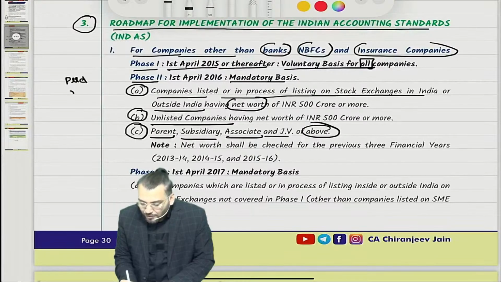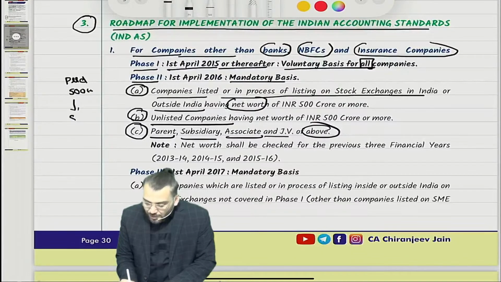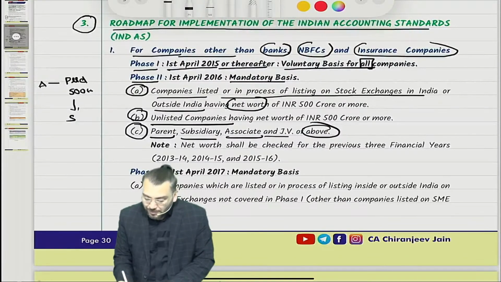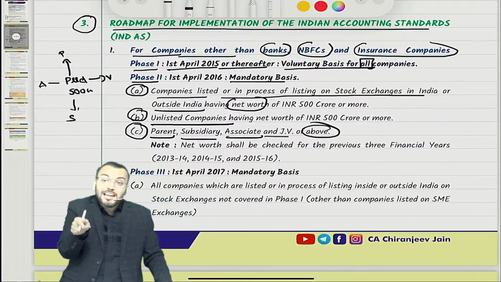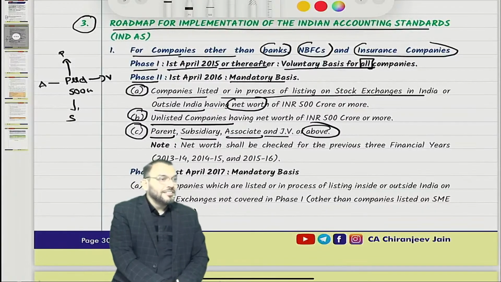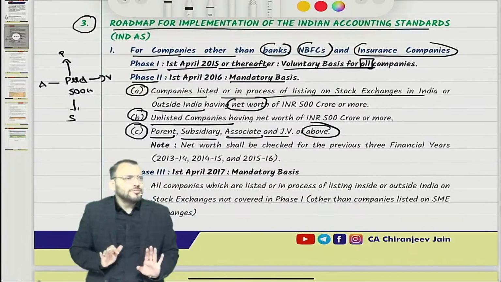And it has a net worth of 500 crore or more. So their subsidiaries also, Ind AS will be applicable. Their associate also, Ind AS will be applicable. Their parent also, Ind AS will be applicable. Their joint venture also, Ind AS will be applicable, even though their net worth is less than 500 crore. Understood? I hope phase 2 you have understood.